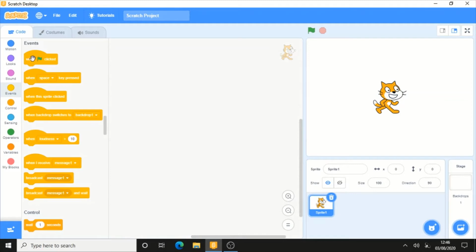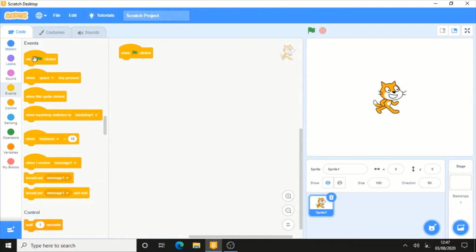The first block here is when green flag clicked. So what is the green flag? As you will see, the green flag is above here. When you hover your mouse there, it says go. It is a play button and it helps to run your code.